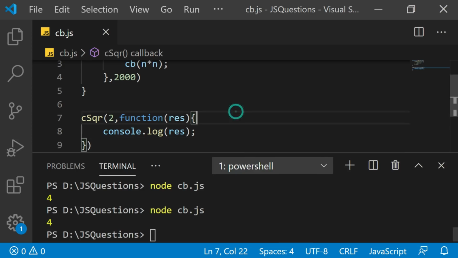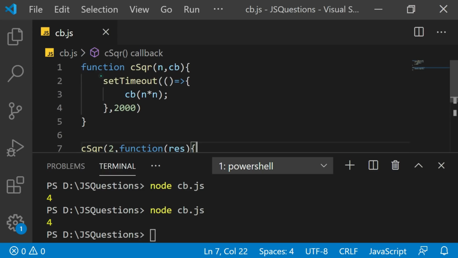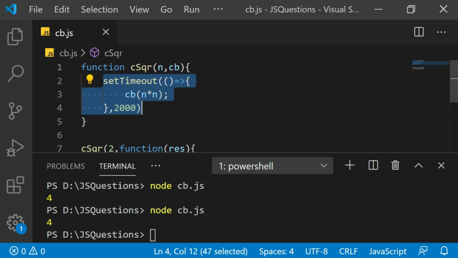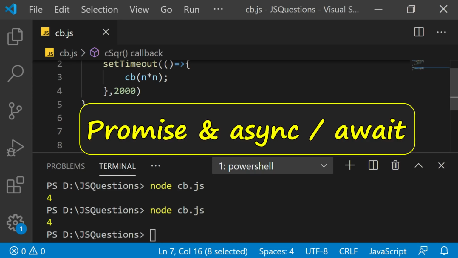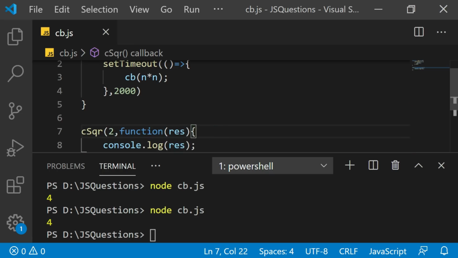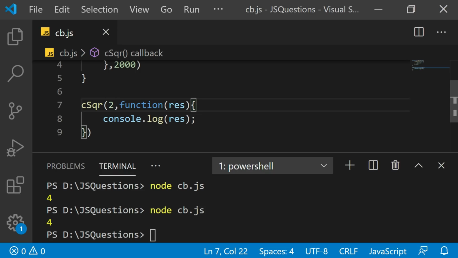So make sure that whenever you have an asynchronous process, you deal with it in a better way with a callback function. Of course, callbacks nowadays are not used a lot. There are even better ways, that is promises and async await, but that discussion is for some other day. At the moment, we are focusing on understanding the callback function.